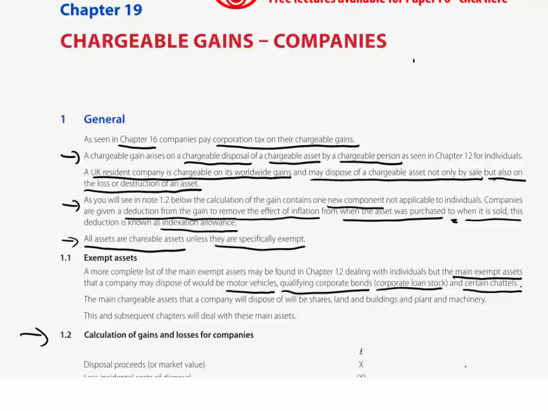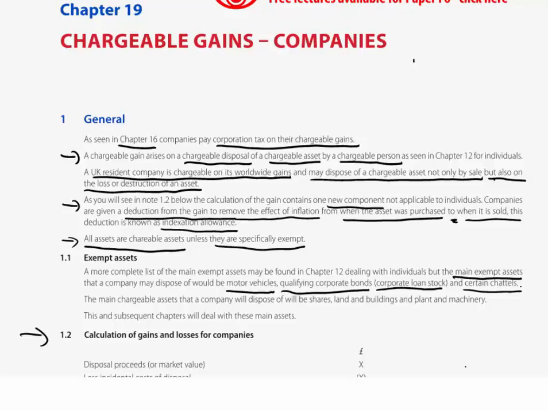And also certain chattels, again, as we all know in terms of outright exemptions, chattels, those that are wasting chattels are exempt, though there'll be issues here for companies so far as plant and machinery are concerned, but we'll look at that later. But also chattels where we buy and we sell for less than £6,000, then they are exempt. You may recall, of course, that there are then special rules which deal with should you buy a chattel for less than 6 but sell it for more, or buy it for more than 6 and sell it for less than 6, then there are special rules dealing with either the calculation of the gain or the calculation of the allowable loss.